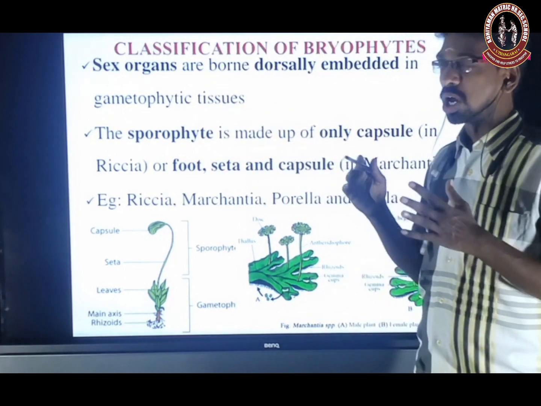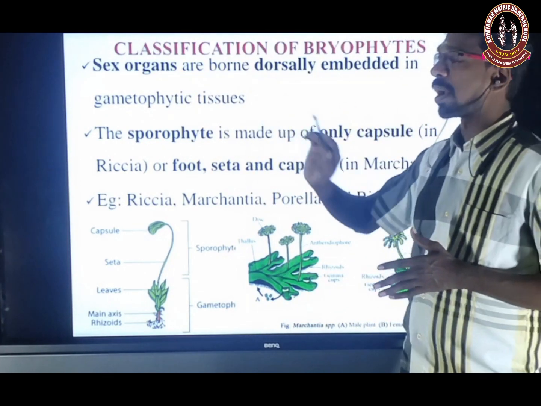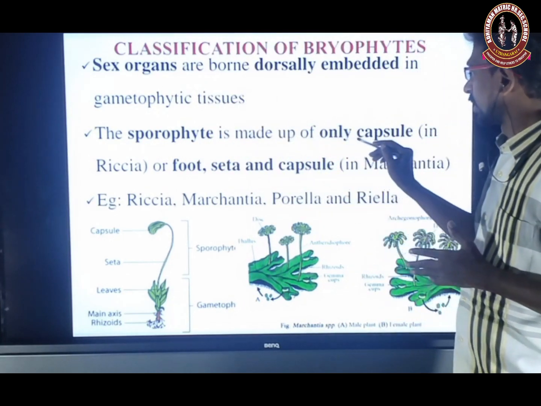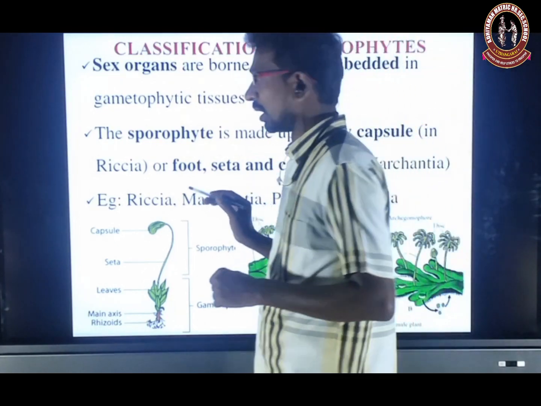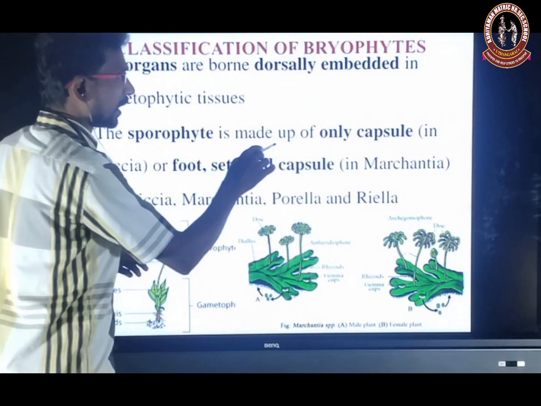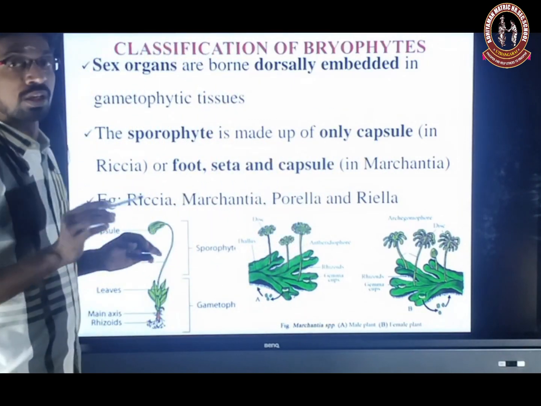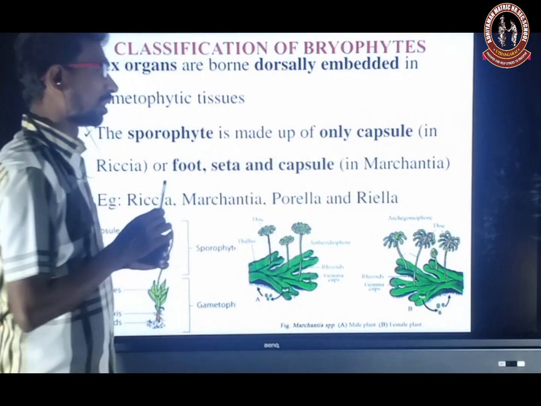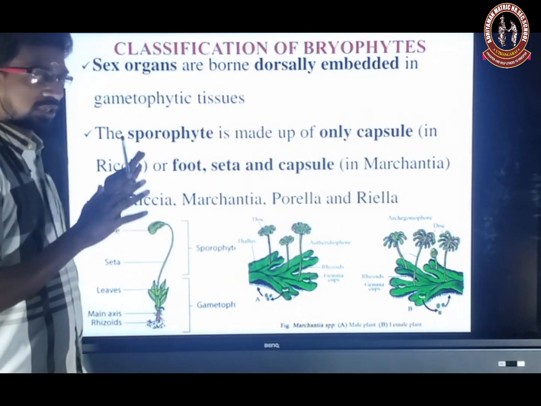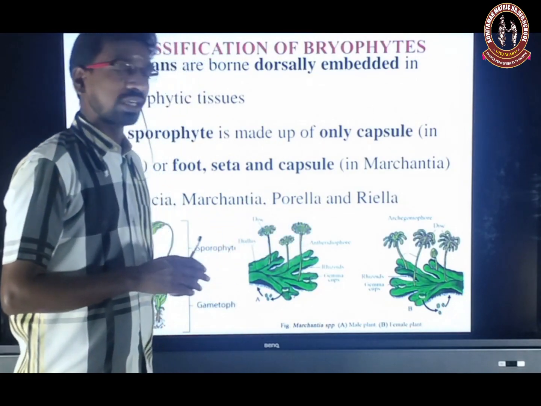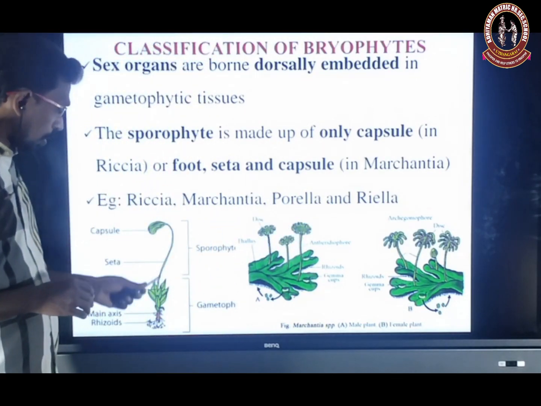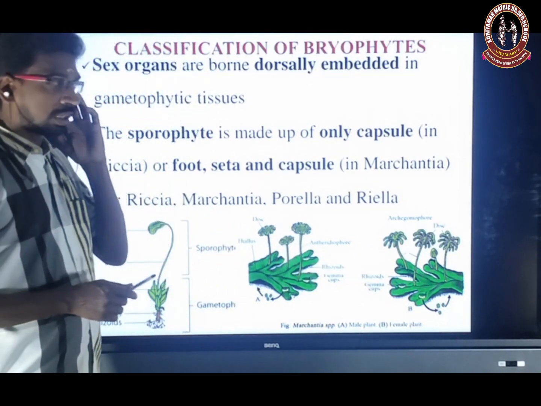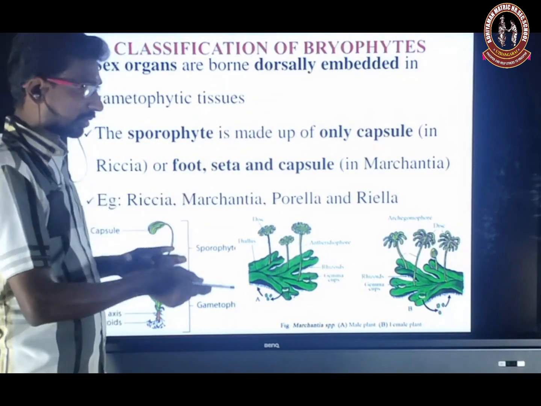Sex organs are borne dorsally, embedded in the gametophytic tissue. The sporophyte is made up of only the capsule, which is very important because it is a primitive form known. So the sporophyte is made up of only the capsule in Riccia. In some members of this group, foot, seta and capsule are present, as in Marchantia. Examples for this group are Riccia, Marchantia, Porella and Riella. This is the Marchantia thallus structure, with the sex organs dorsally embedded.